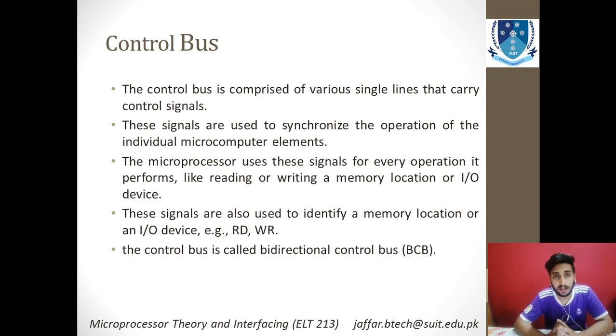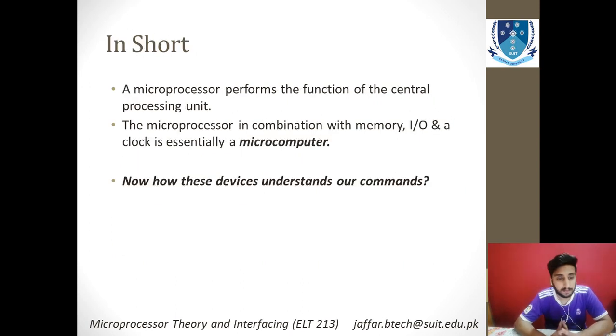We need to save that data first. And if the bus is unidirectional, you will not have the control to interrupt that transmission. So for that you need to have a bidirectional bus, and that is why the control bus is known as the bidirectional control bus. So let's summarize all these topics.